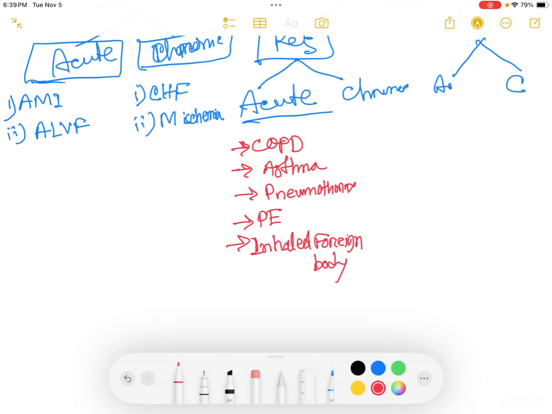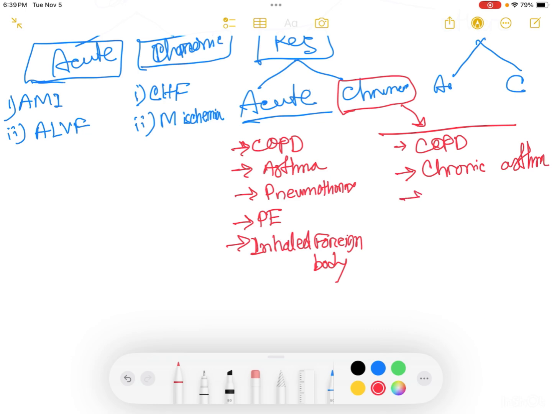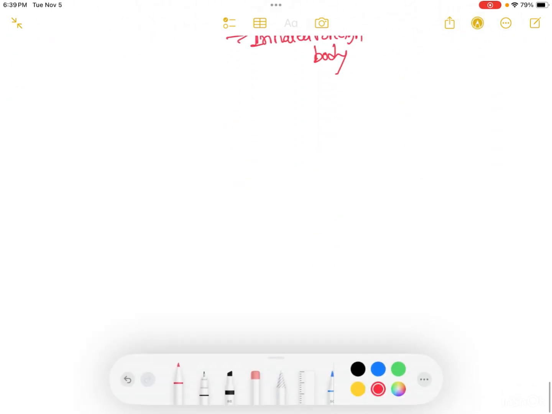Chronic causes include COPD, not acute exacerbation. In case of acute causes, it is due to acute exacerbation of COPD. Then chronic asthma. Number 3, massive pleural effusion. Lung cancer. These are the chronic causes of the respiratory system, and they cause breathlessness.